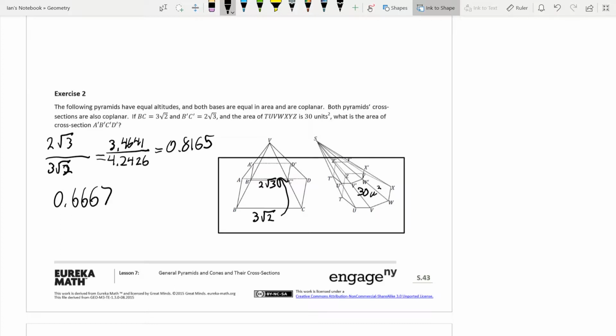And now we take this and we multiply by 30. And that gets us 20. So the area of these two sections is 20. And now how do I know that these bases were the same? Well, they're coplanar and they have the same height. So that has to be a 30 as well.